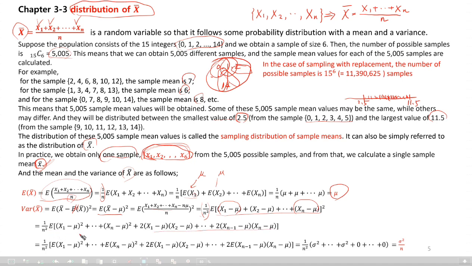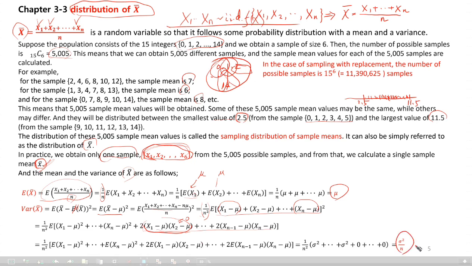But the expectation of the cross product term is going to be 0. Why? It means the covariance of X1 and X2, up to Xn, are independent of each other, because X1 up to Xn are IID, f of x. We saw it last time. So the result is sigma squared over n.